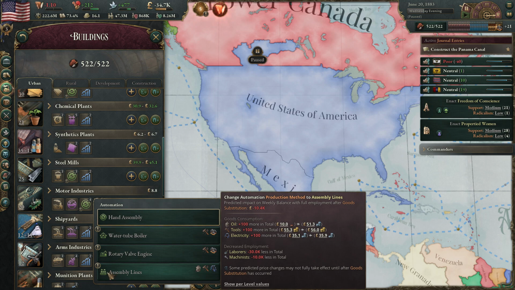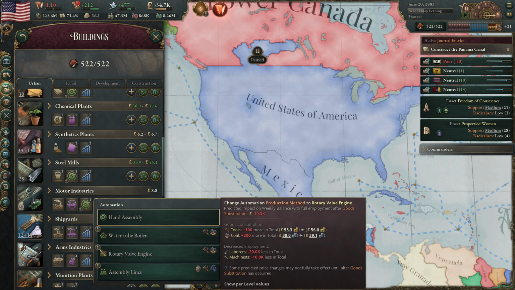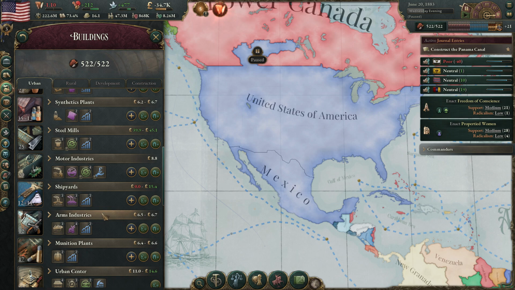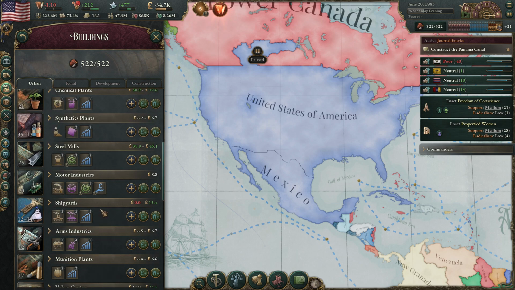Tools are super expensive, so I was hoping to save the money by going this route, and I think we're still going to go with it because I think you just bring down the price of tools, so it'll actually be beneficial. So we'll go ahead and change it up there. Is there anywhere else that we can change it?